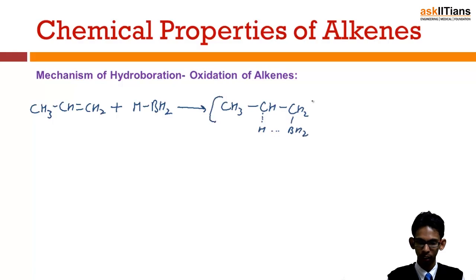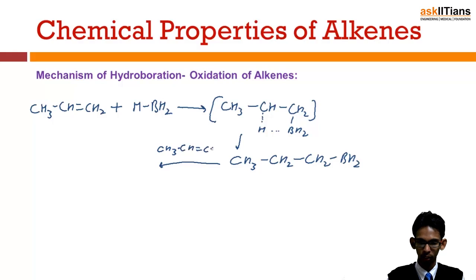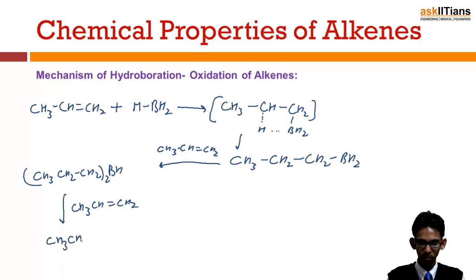This is the intermediate, which finally converts to CH3 CH2 CH2 BH2. This compound is again attacked by the reactant alkene, which results in formation of the compound CH3 CH2 CH2 whole twice BH. This is once again attacked by the reactant alkene, which results in formation of CH3 CH2 CH2 whole thrice B.